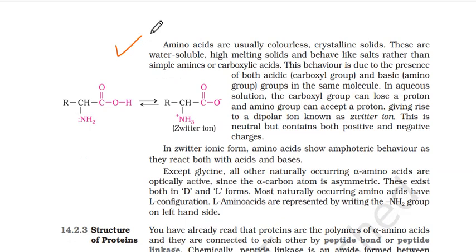Amino acids are usually colorless crystalline solids. These are water soluble, high melting solids and behave like salts rather than simple amines or carboxylic acids. तो usually आप अगर इनको ऐसे you might be thinking about them as amines, as basic compounds, but they're usually salt-like in appearance. This behavior is due to the presence of both acid and basic group in the same molecule. In aqueous solution, the carboxyl group can lose a proton and amino can accept, giving rise to a dipolar ion known as Zwitter ion. This is neutral but contains both positive and negative charges.